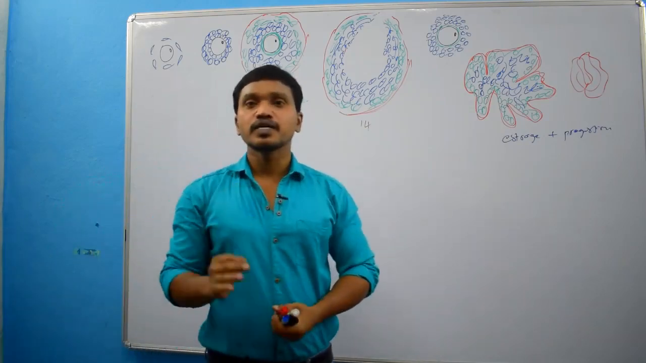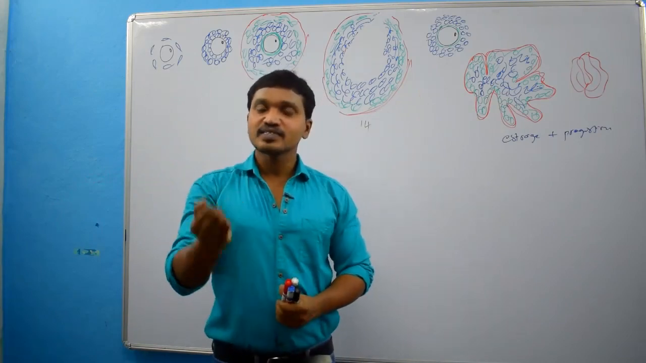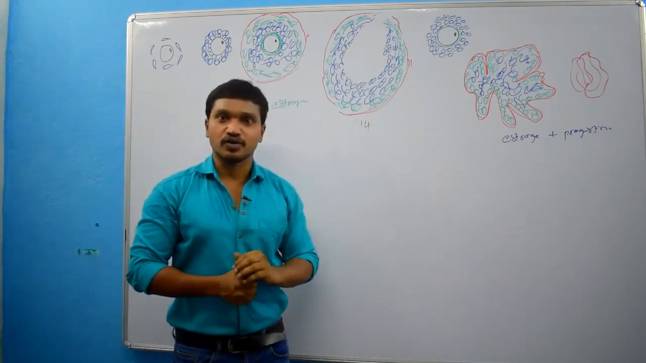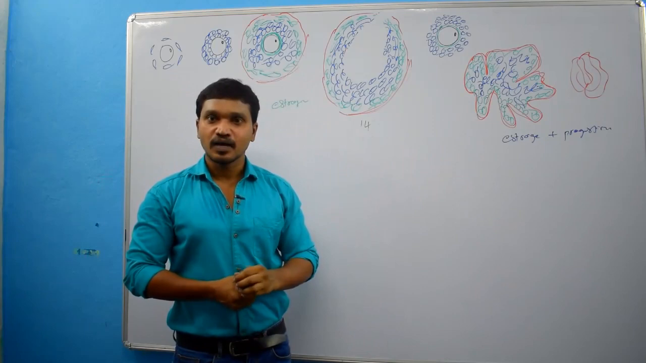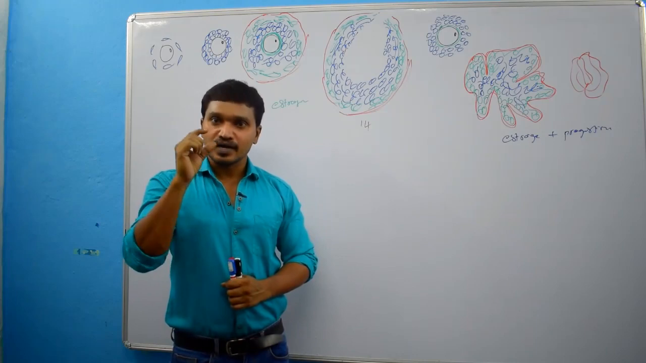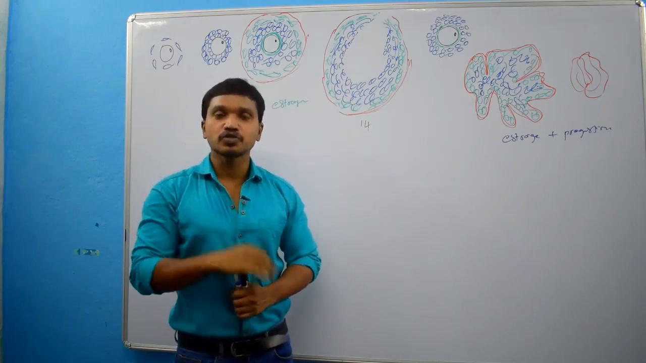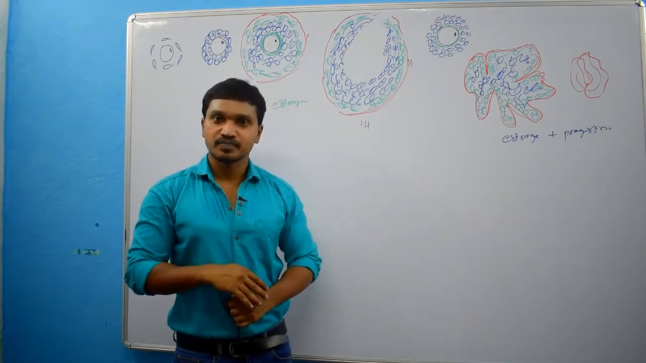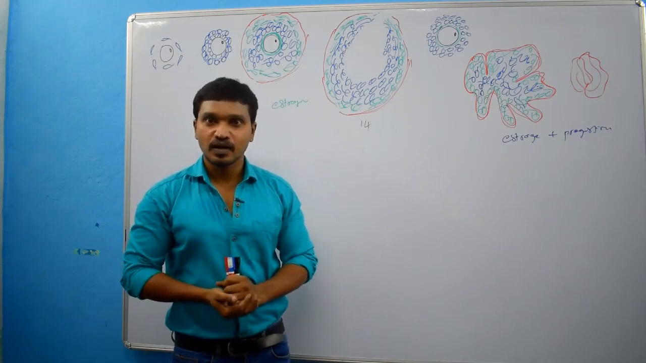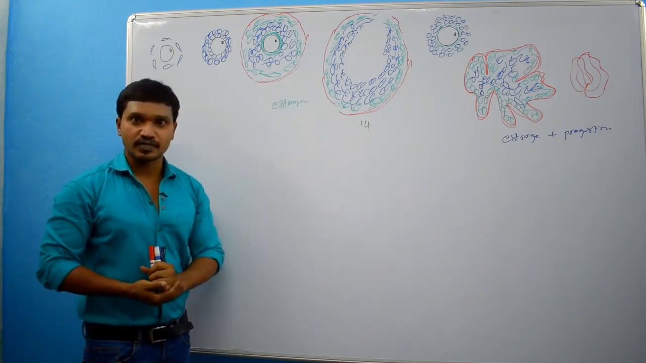Actually, the endometrium is a mirror of the ovarian cycle. Why? The ovarian cycle occurs under the influence of estrogen and progesterone only. Otherwise, simply I can give one statement: the endometrium will respond very consistently to the hormones which are produced by the ovary. That means estrogen and progesterone. Clear? So, that's why we have to study the menstrual cycle in relation with the ovarian cycle.